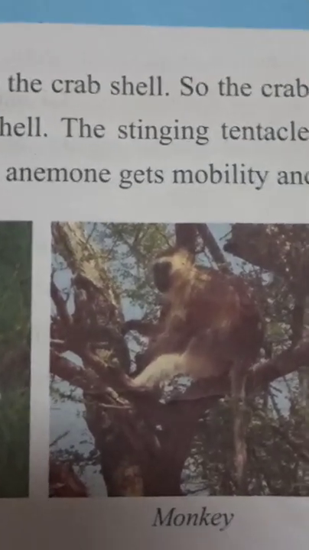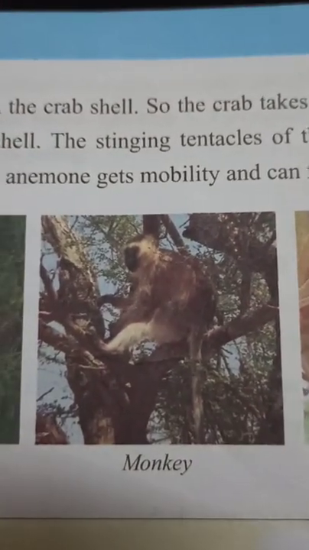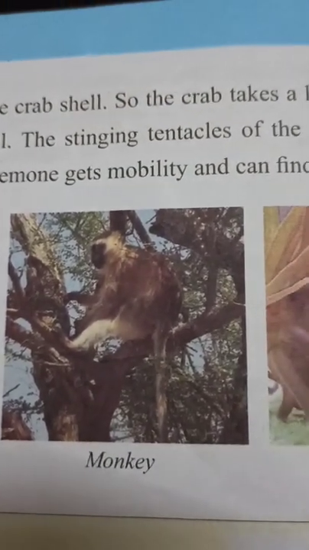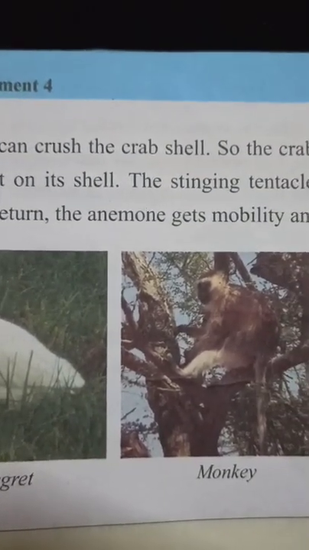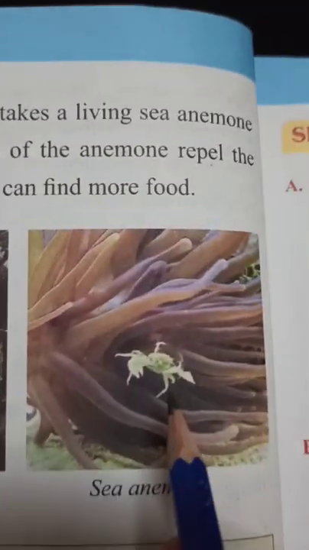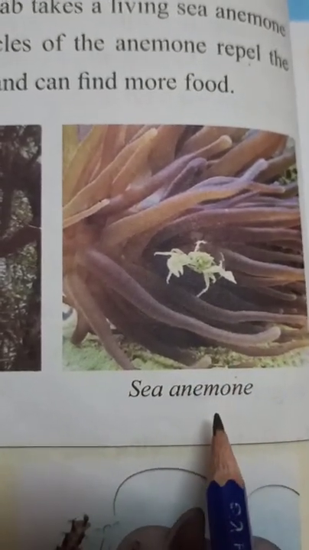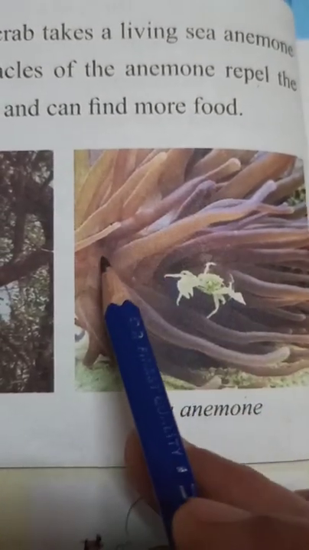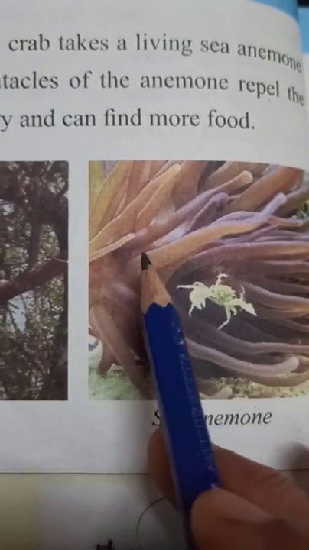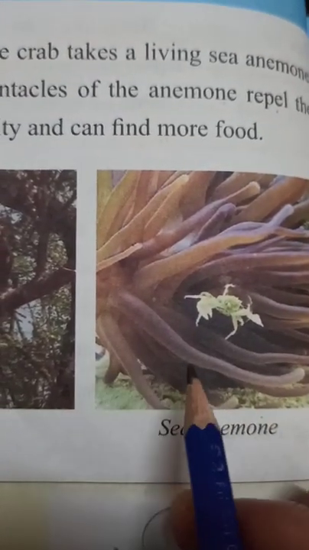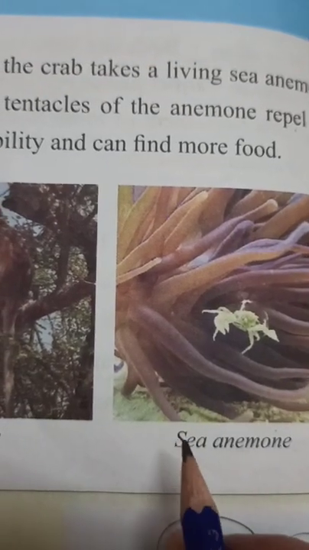Here, children, is one example which is very amazing. In this diagram they have given, these tentacles are there, means these pipe-like structures on the body of the sea anemone.